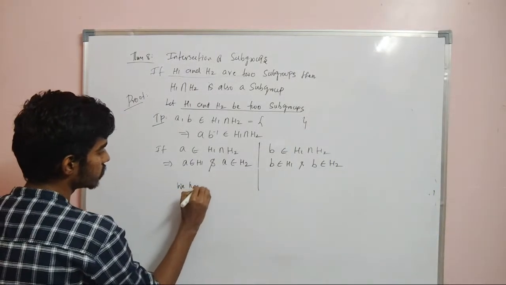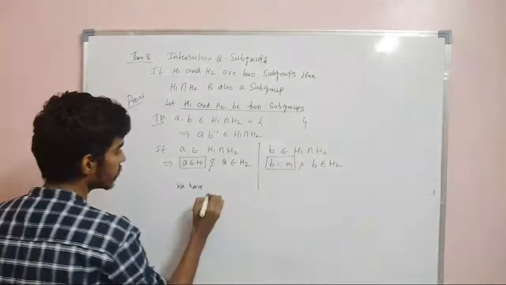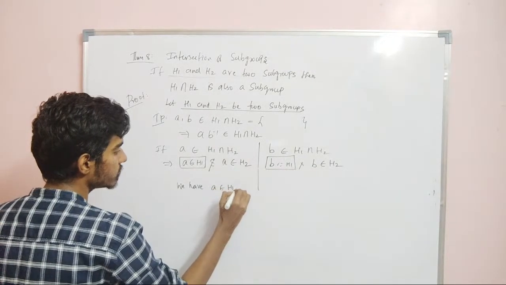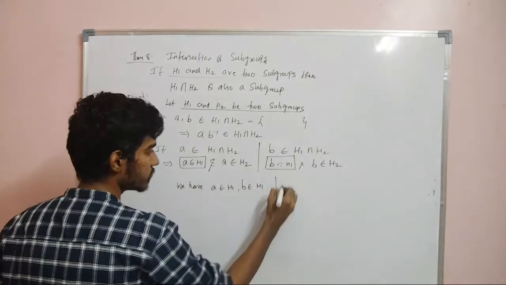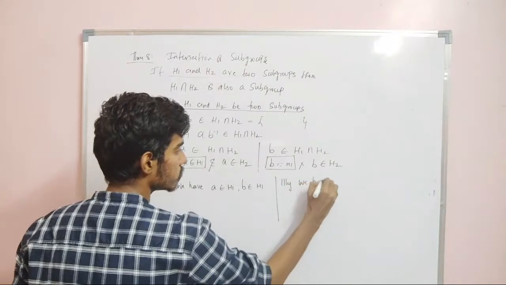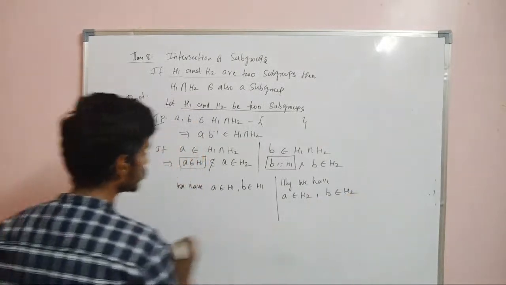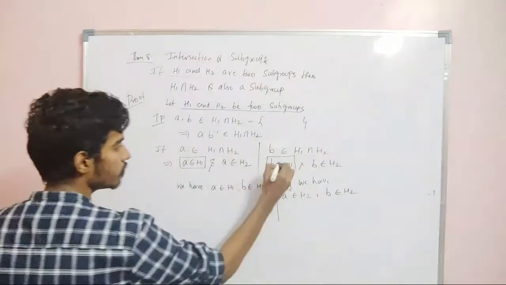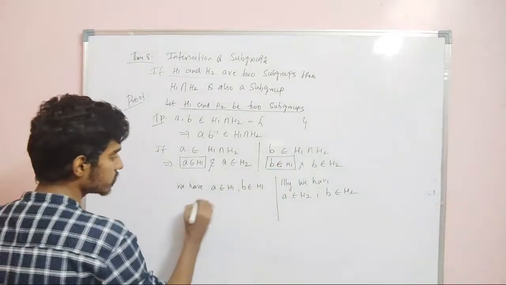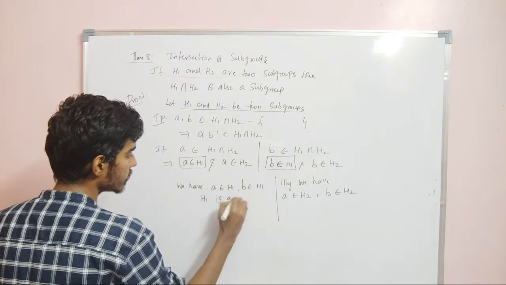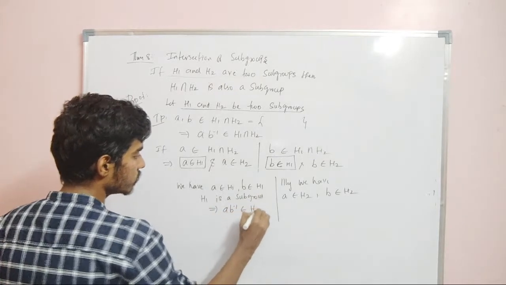A belongs to H1, B belongs to H1, right? Similarly, we have A belongs to H2, B belongs to H2, right? So we have A belongs to H1, B belongs to H1, A belongs to H2, B belongs to H2. Now H1 is a subgroup, right? H1 is a subgroup. So this implies AB inverse belongs to H1.